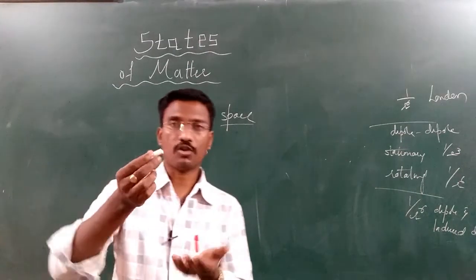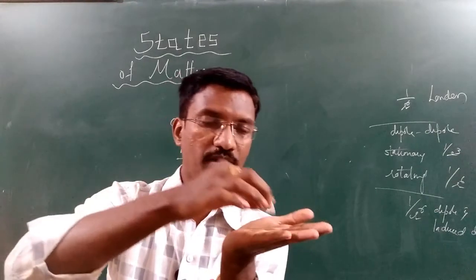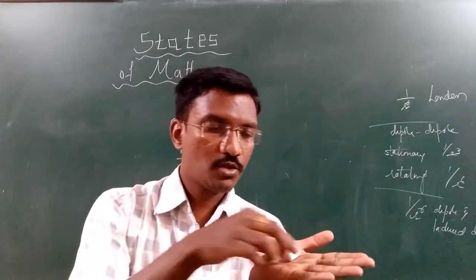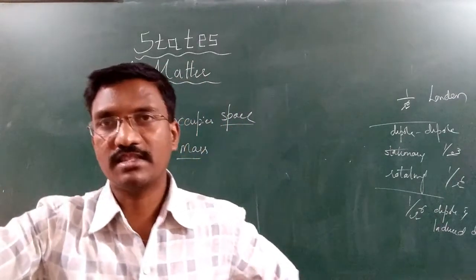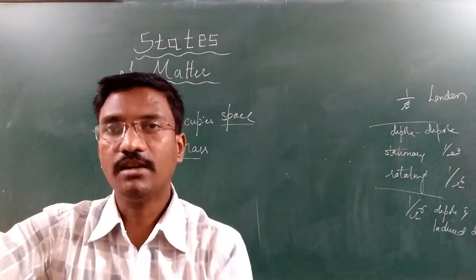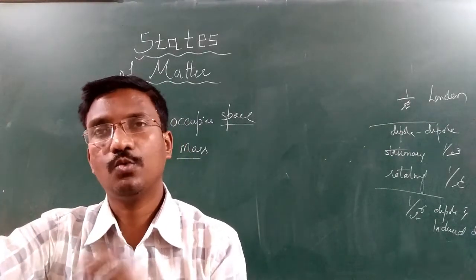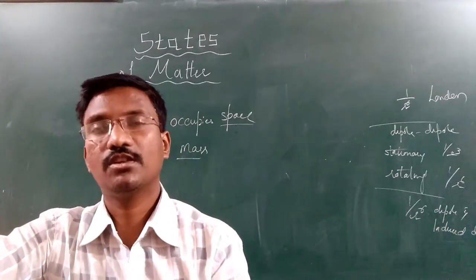For example, this chalk: initially my palm is empty, it is having space. After keeping this on my palm, it means it is occupying the space. So that which occupies space and has mass is called matter. This is the basic thing. But in this first PUC, we are extending this definition of matter and its classification.